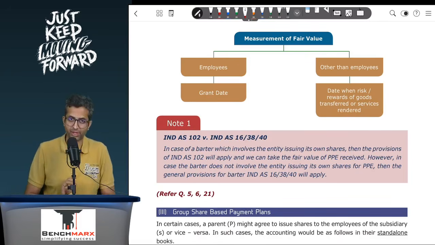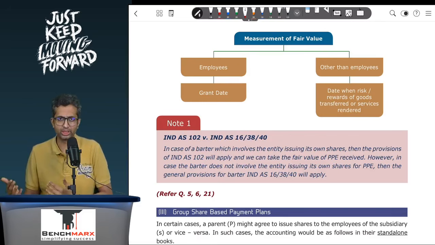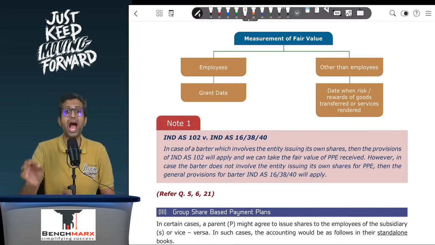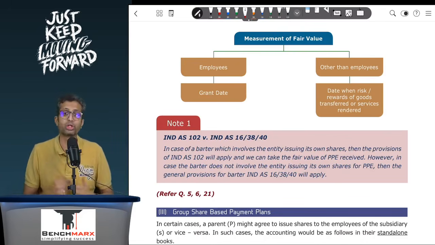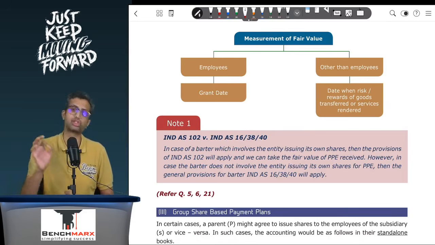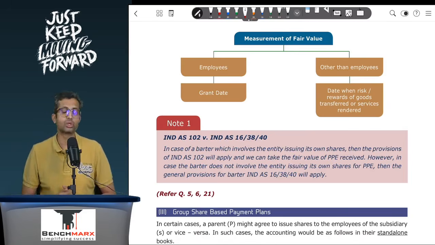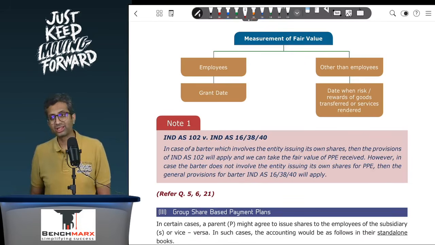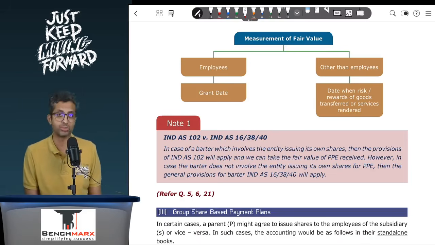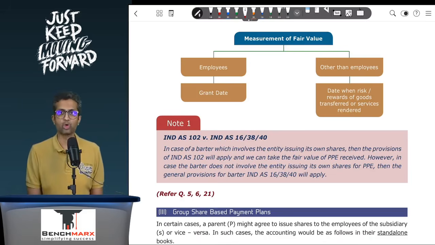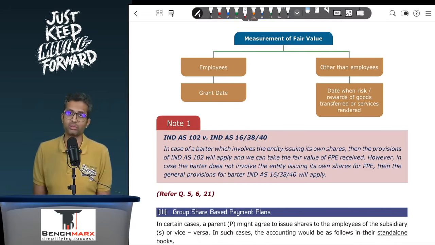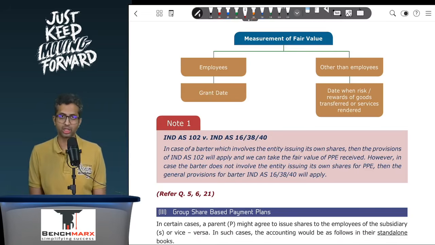While determining the fair value for other than employee cases, you will take the fair value as on the measurement date, that is the date when the risk and reward of the goods are actually transferred. The grant date may be a different date, that is the date when the contract is entered into, but the fair value is measured at the measurement date, which is the date when the risk and reward of the goods are transferred. You can get an MCQ over here, and you need to be mindful that in case of employees, the grant date equals the measurement date, which is the date when all conditions are fulfilled, plan is approved, etc. But in case of other than employees, the grant date and measurement date for fair value are different.